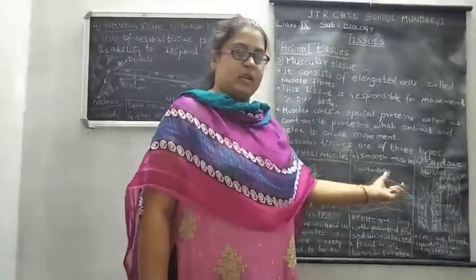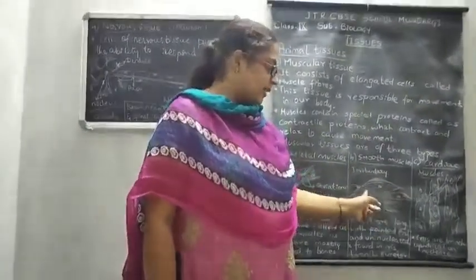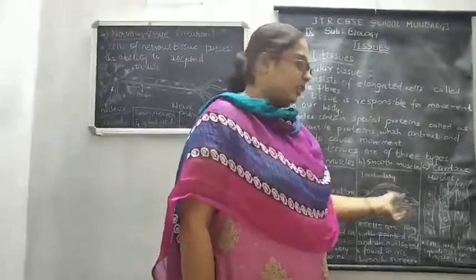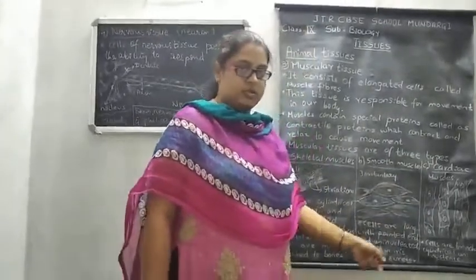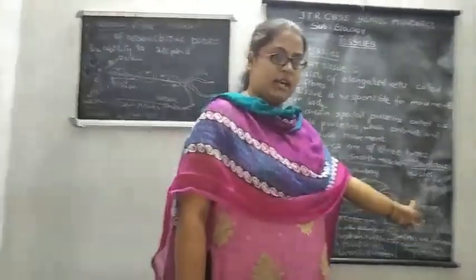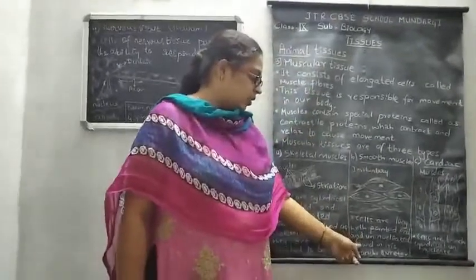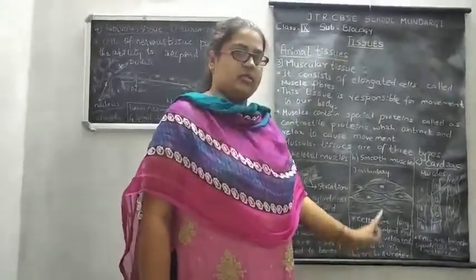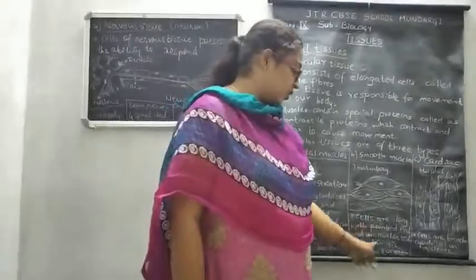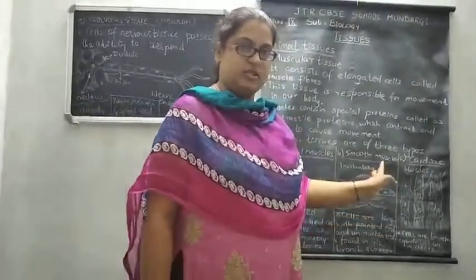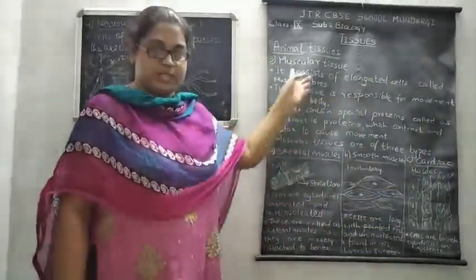Their cells are elongated with pointed ends. Both are involuntary, but their presence is also different. Cardiac muscles are found in the heart, and smooth muscles are found in the iris, bronchi, and ureter. Understood? These are the three types of muscular tissue.